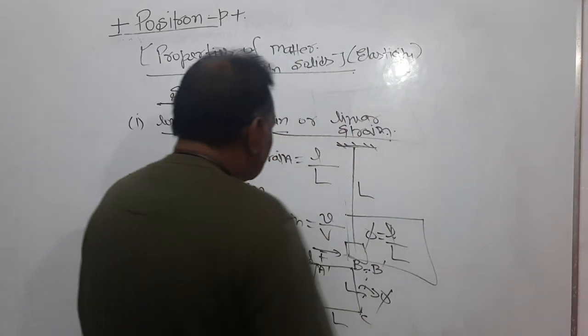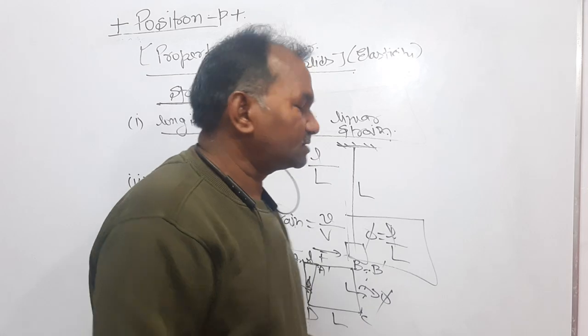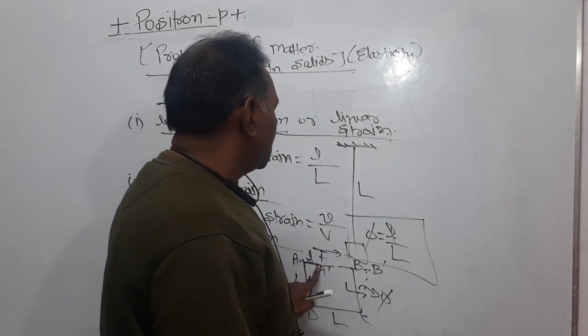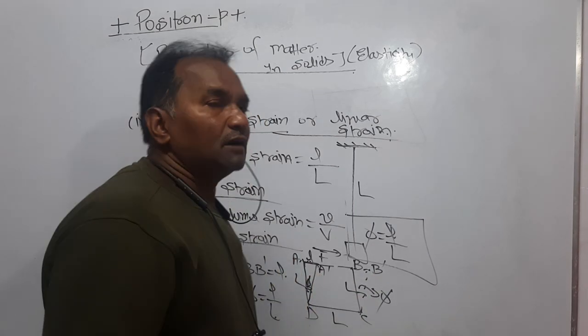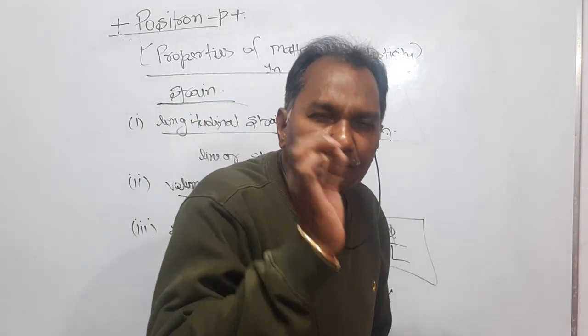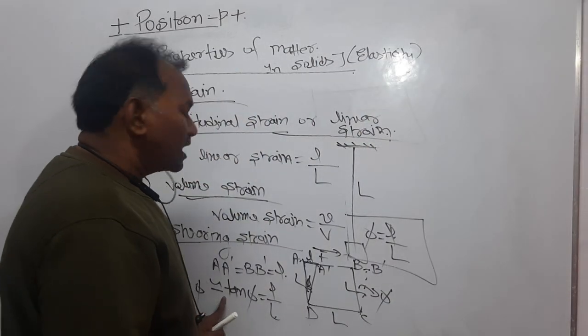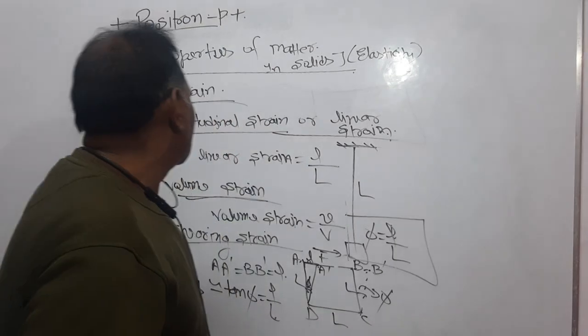That is, if a tangential stress is applied, then the shape of the body changes. Here a tangential force is applied, A moves to A dash, B moves to B dash. This wall bends by an angle phi. This angle phi is said to be the angle of shear, or phi is approximately equal to tan phi, that is equal to small l upon L.